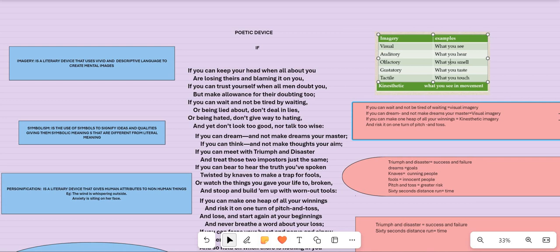When you read a line, you get the smell of something. It can be a good odor, it can be a bad odor, but then you get a smell of something, it's olfactory. When you get the taste of something, good or bad, it is gustatory. When you are able to feel about any kind of thing being touched, then that's an example for tactile. And finally, kinesthetic, where you experience the movement of things. It's example for kinesthetic imagery. Hope it is clear.